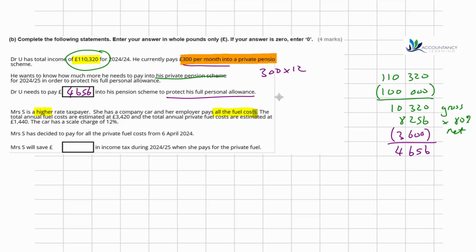So remember, if you make some contribution to private fuel, then it doesn't have any effect on the taxable benefit. It's just taxed at the full amount. There's no allowance for you making any contribution unless you pay for all of it. So if you pay for all of it, then there is no longer any benefit in kind.